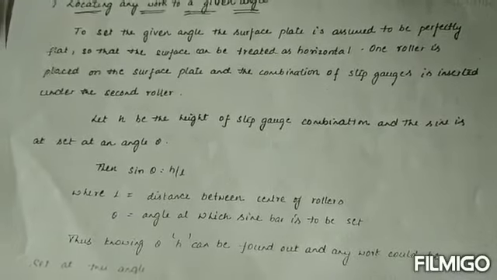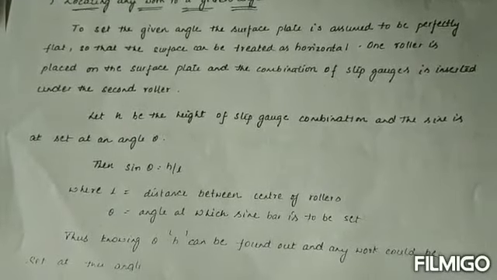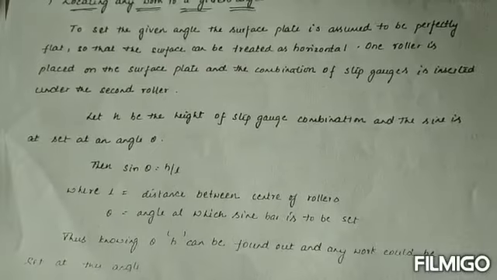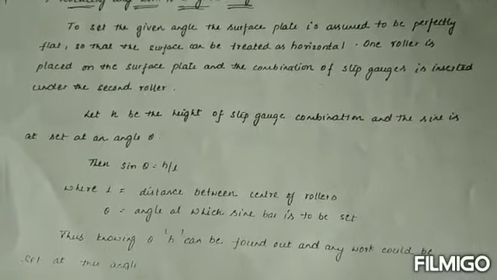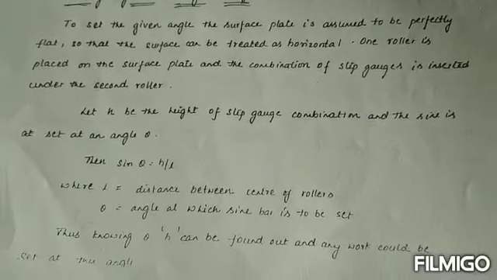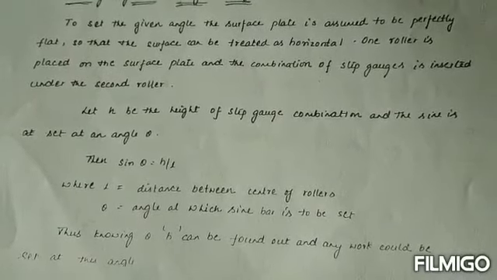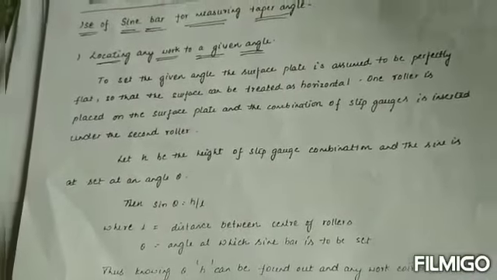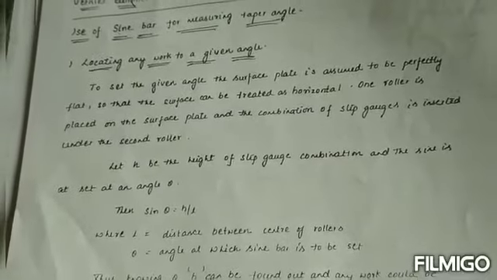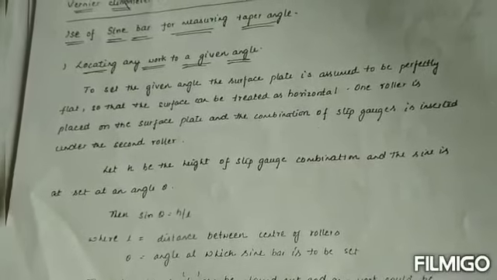Sin theta is equal to h by l, where l is equal to the distance between the rollers, the center of the rollers. Theta is equal to the angle at which the sine bar is to be set. Thus, knowing theta, h can be found out, and any work can be set at this angle. Also, a limitation is that it is reliable for angles less than 15 degrees and becomes increasingly accurate there.